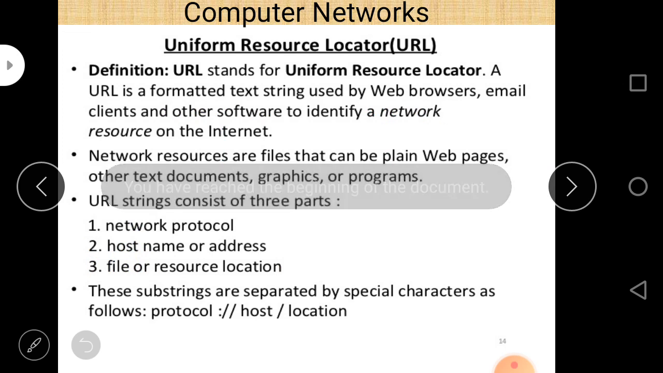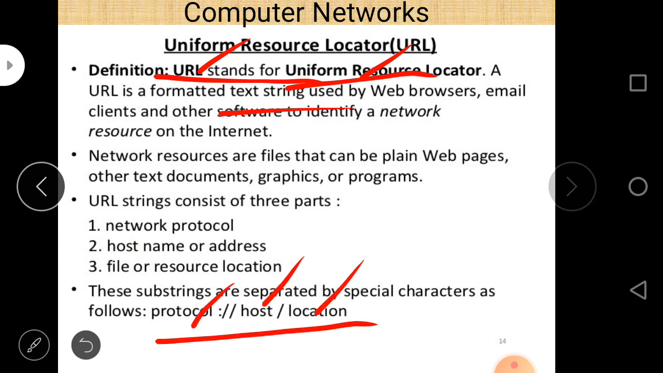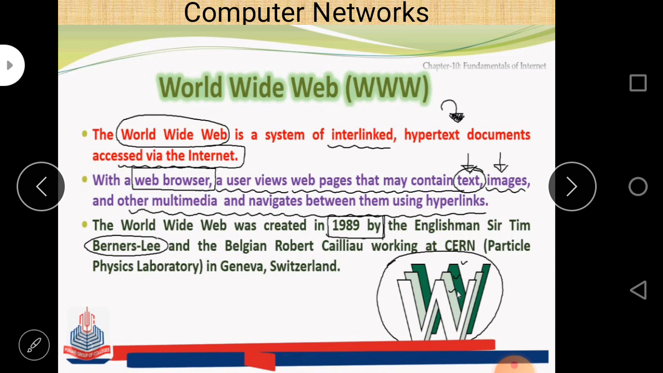First of all, uniform resource locator, known as URL. The full form may be asked in your examination. Always remember URL stands for uniform resource locator. It is the address of a website. Always remember the syntax of this: protocol, host, and location. This is the diagram. If asked in the examination, if you mention this representation, then full marks will be given.